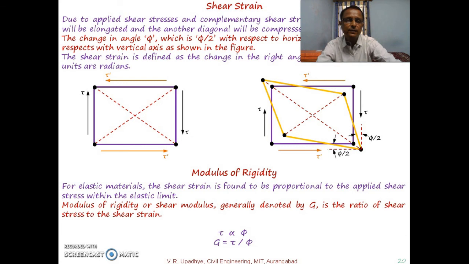So G is a constant of proportionality. So we can write G is equal to tau divided by phi. So this is called the modulus of rigidity or shear modulus. So in addition to Young's modulus for a particular material, there is another modulus which is called modulus of rigidity or shear modulus, and that is a property of that particular material.